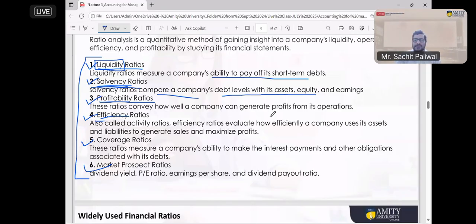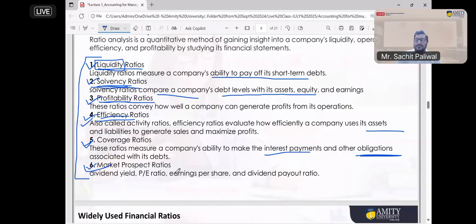The efficiency ratio is going to check the efficiency of a company in using its assets. How efficiently companies are using their assets and property in order to generate revenue is analyzed through the efficiency ratio. Through the coverage ratio, they check the interest payment: how efficiently you are going to pay the interest and other obligations, that is loans, to the associated parties.